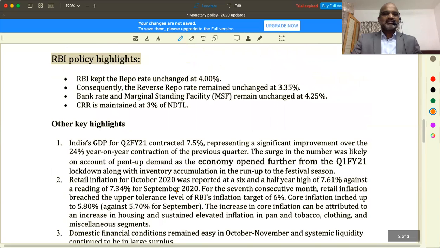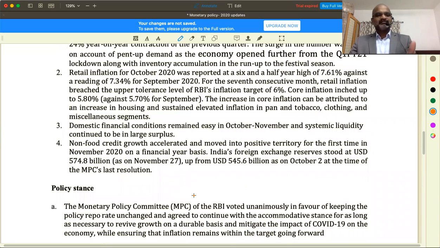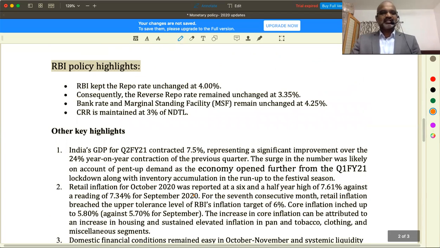All this material I will post across. If you are watching these classes outside the ambit, please text a message to BRICS IAS Study Circle. We will post this analysis. The proper analysis we also made. Just go through this analysis and come to a conclusion of exactly what this monetary policy is.